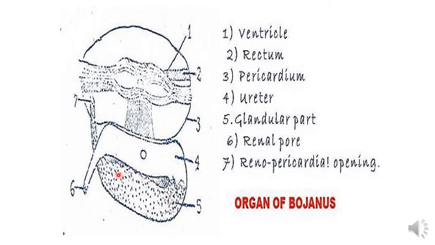The dorsal part is thin-walled, somewhat broad and tubular, containing cilia inside it. The ventral part, the kidney proper, is a glandular organ containing epithelial cells. It is spongy, thick-walled, brown in color, and glandular.